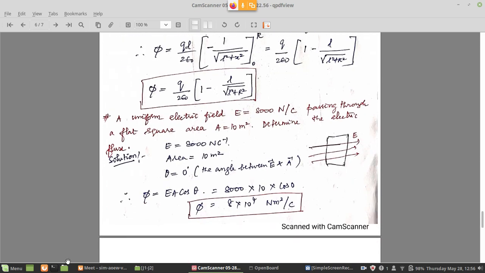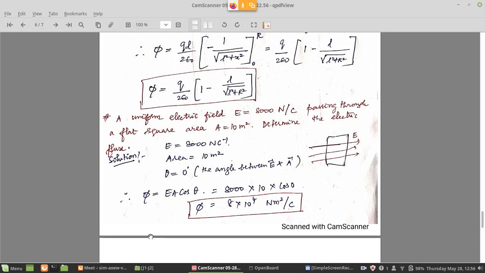The next problem is a very simple, direct problem. These problems are straightforward, testing your memory, whether you remember the formula and whether you are able to apply it. Here a uniform electric field E is 8000 Newton per Coulomb. That is the magnitude of the electric field. It is passing through a flat square area. Area is given as 10 meters squared. What is the electric flux?